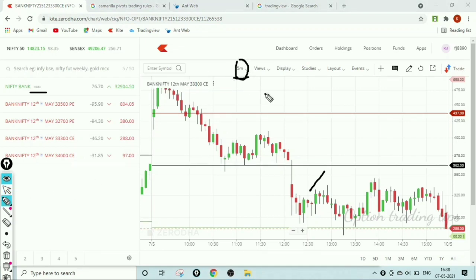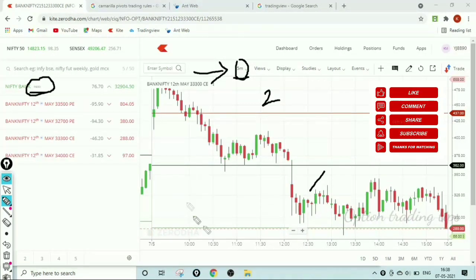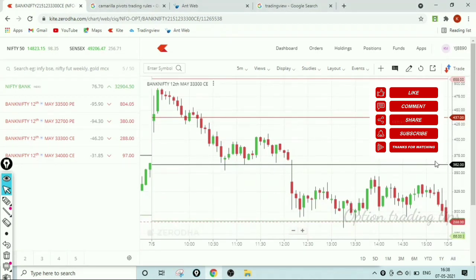Now the two important points are discussed. First one is why I use the index chart. Second point is why I use the 5 minutes time frame. Okay. Now we start the third and most important point, why I use the Camarilla pivot point. Before we discuss the reason why I use the Camarilla pivot point, first we see how to fix the Camarilla pivot point in your chart.